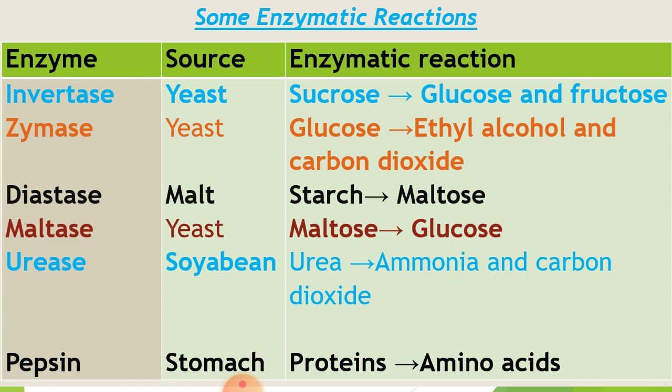One more thing: for pepsin to be activated, it requires an acidic medium, and you know that the stomach contains an acidic medium, that means low pH due to the presence of HCl. Pepsin is activated and then changes protein into amino acids. So that's why protein is digested in the stomach. These are some basic enzymatic reactions which you have to know from the examination point of view.